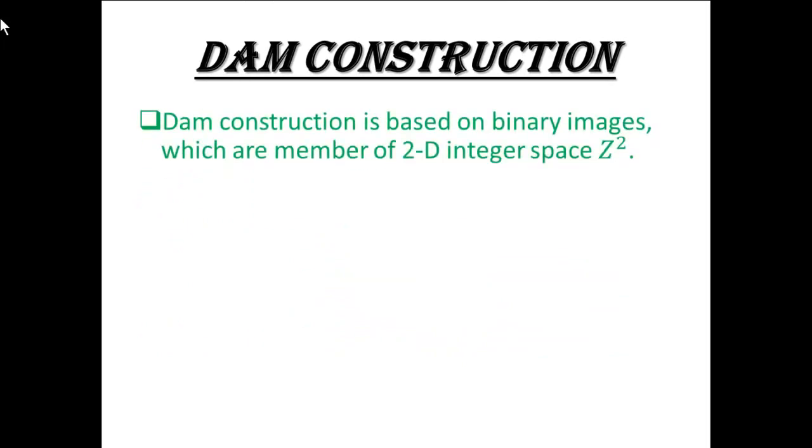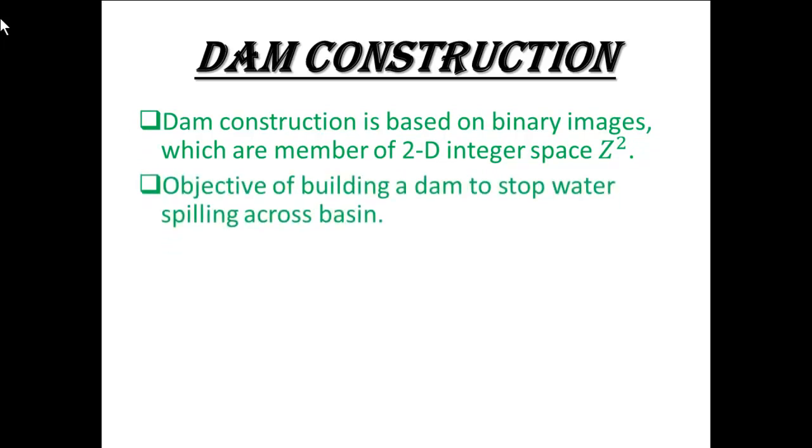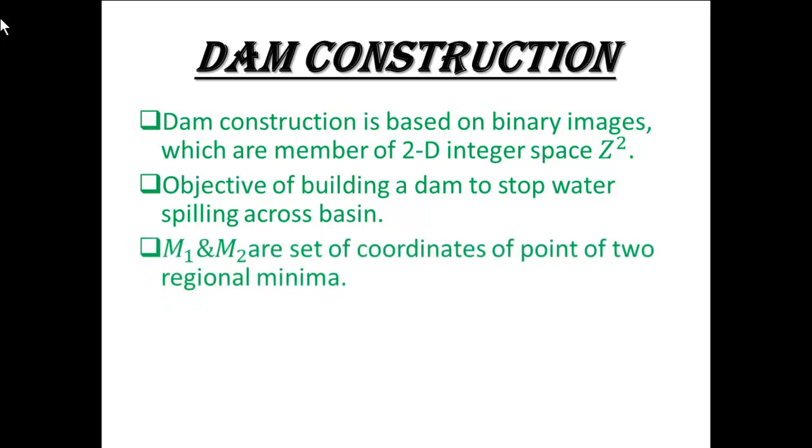Now the dam construction. Dam construction is based on binary images which are members of 2D integer space Z squared. The objective of building a dam is to stop water spilling across basins. M1 and M2 are sets of coordinates of points of two regional minima.